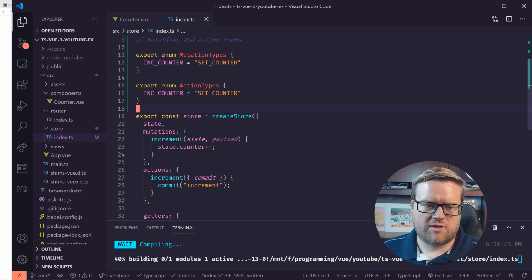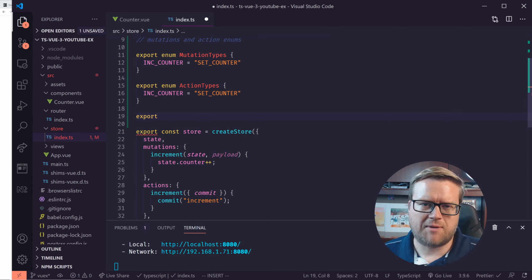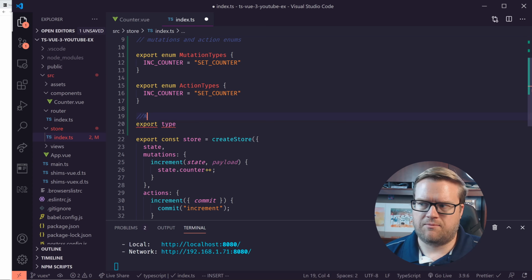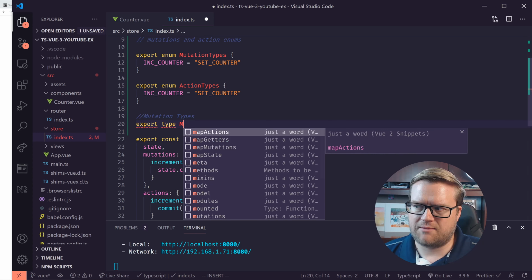So now we want to create the mutation types. I already created one here, but we're going to redo this in a second, so I'm going to just keep these out. The nice thing about exporting them all out like this is we could certainly put these all in the same file if you wanted to. But I'm going to export a type, and we're going to keep this simple, mutation types. When I do these types, we're declaring types that we can use in our app. That way it'll give us an error if what we create is not what we expect. So this is going to be export type mutations.